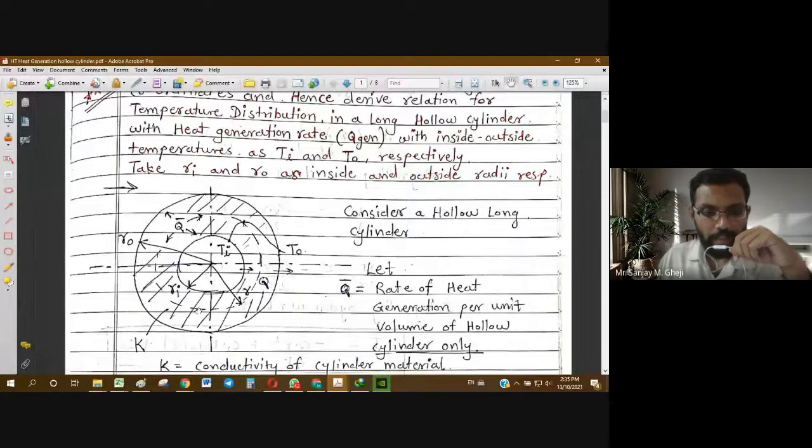As you can see in the diagram, this hatched portion is for solid material, that is the thickness of the hollow cylinder or hollow pipe or hollow tube. Heat generation will happen only in this thickness, in the region from Ri to Ro. So the position at which the maximum temperature will appear will be in between Ri and Ro. Ri is inner radius, Ro is outer radius.